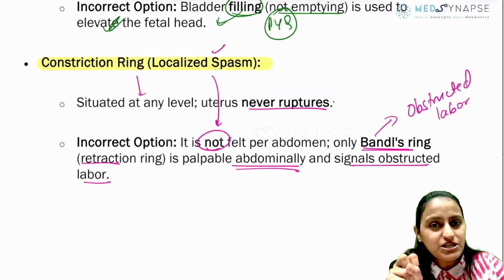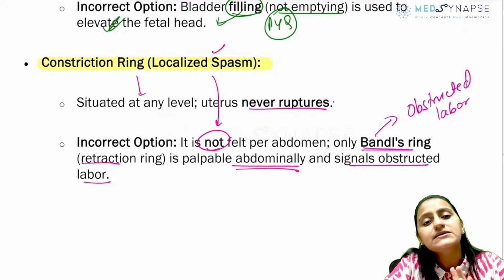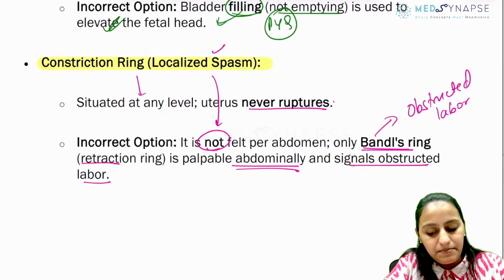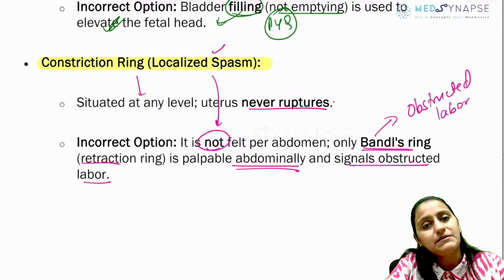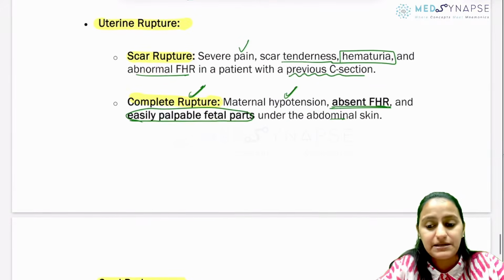So constriction ring can occur at any level, not only at the junction of upper and lower segment. Right? And remember, it does not lead to rupture of the uterus and you cannot palpate it abdominally. Bandel's ring is something that you can feel abdominally and it is suggestive of obstructed labor.